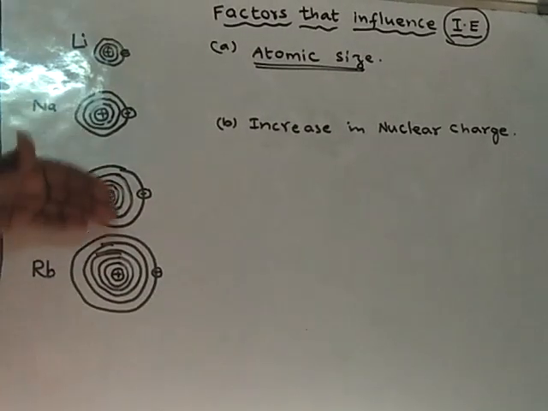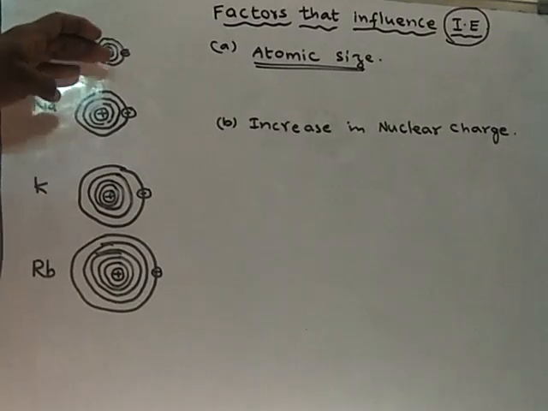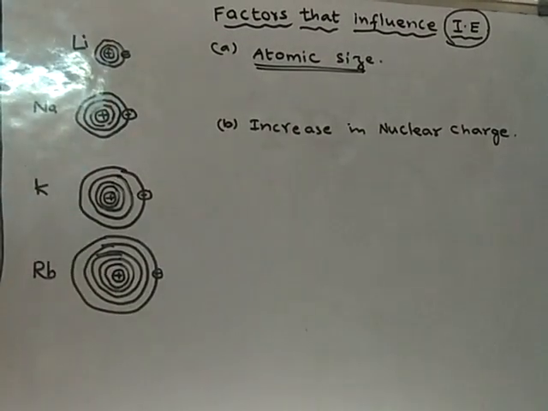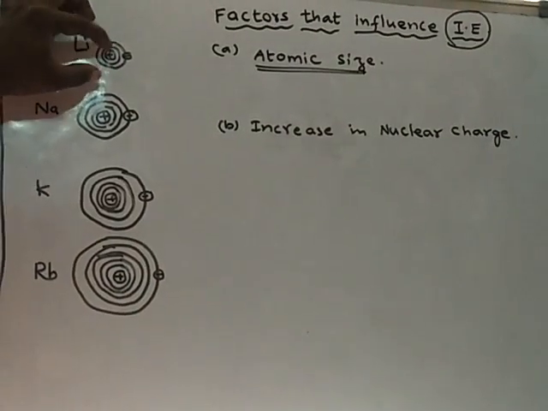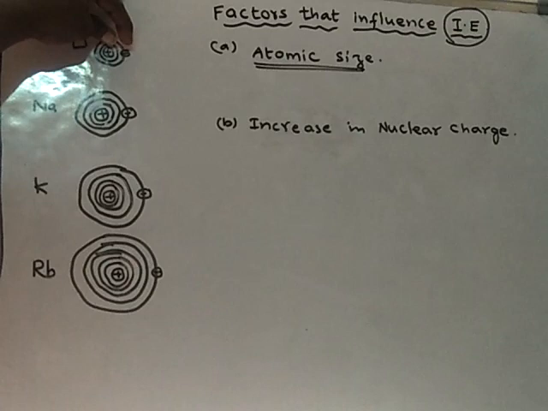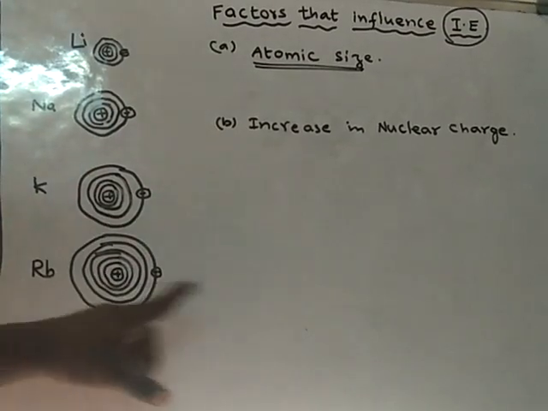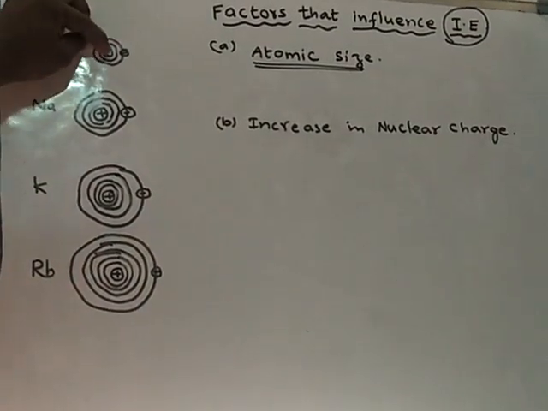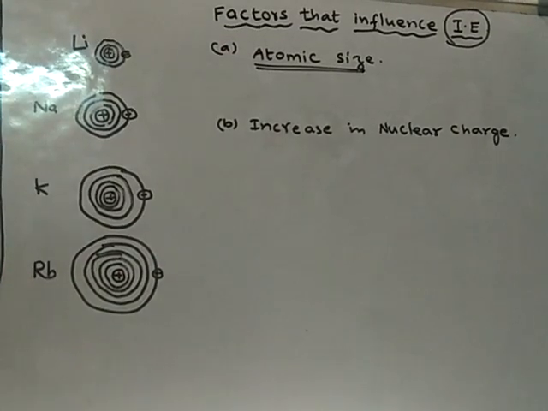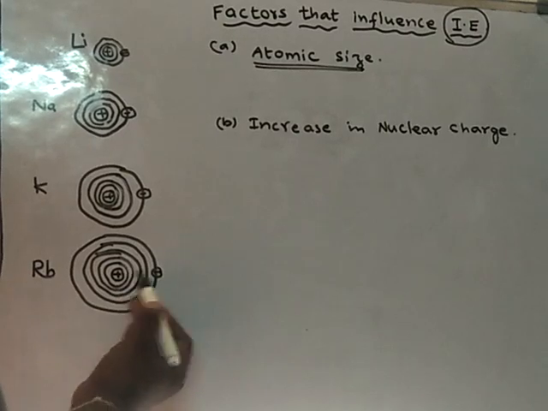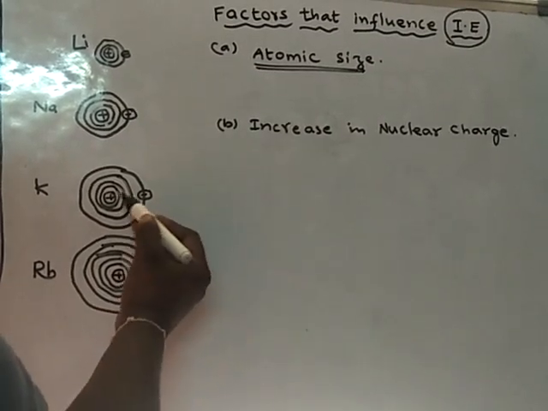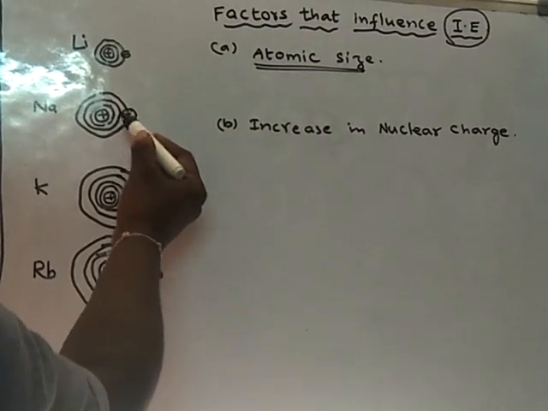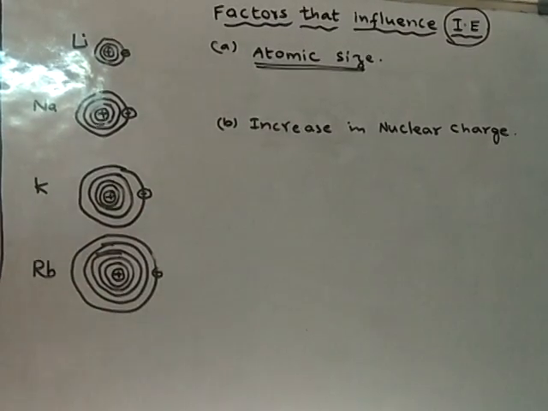As the size of the atom increases due to increase in number of shells, what happens? The distance between the nucleus and the outermost orbit goes on increasing. Therefore, the force of attraction between the nucleus and the outermost orbit will decrease. So here there is less force of attraction, here somewhat more, and here it is more force of attraction.